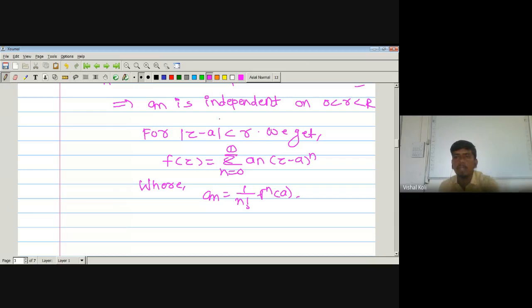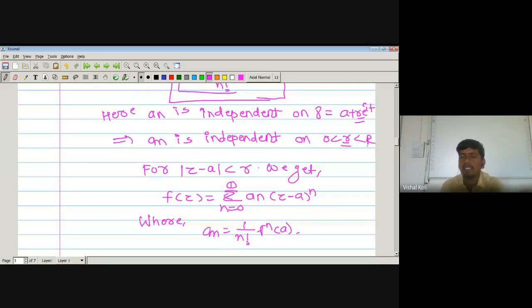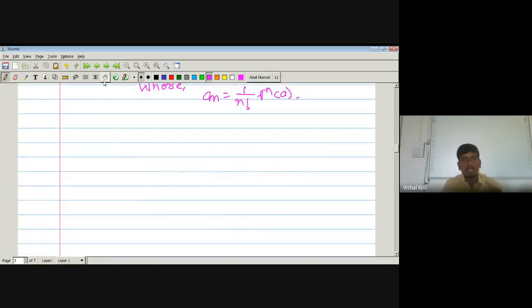But here we have chosen this value of small r as arbitrary. Therefore, as it is true for any arbitrary value which lies between 0 to capital R, then it must be true for any value in the region modulus of z minus a strictly less than capital R.